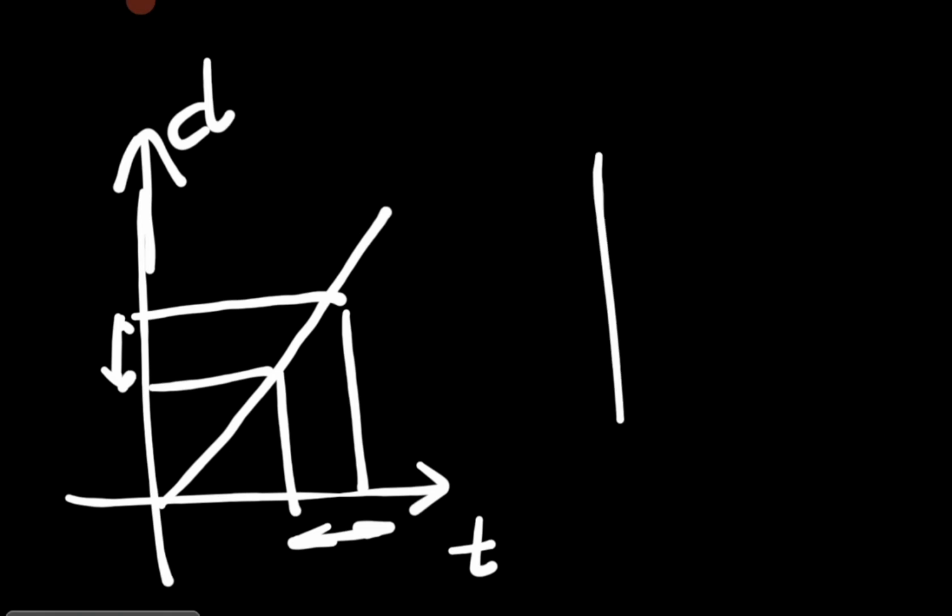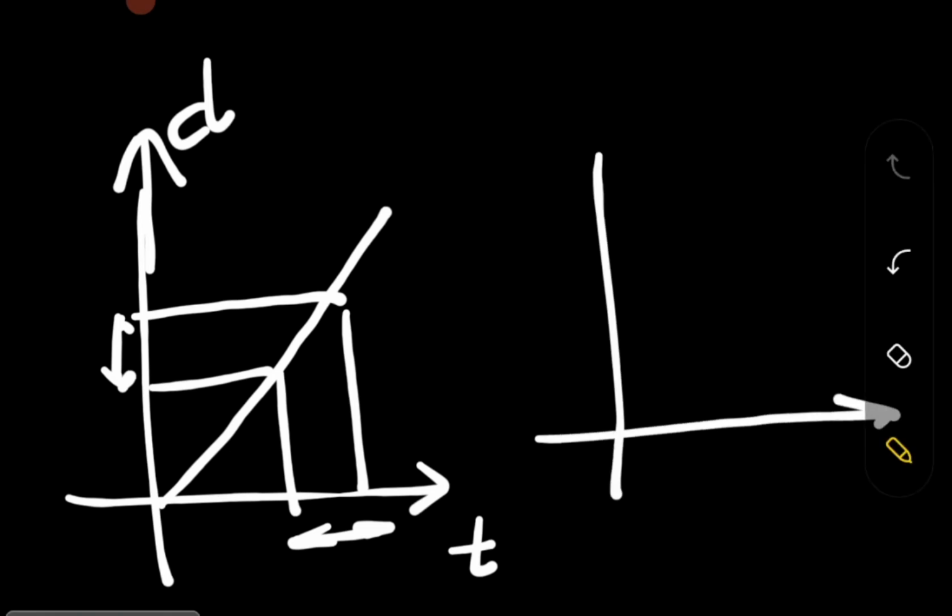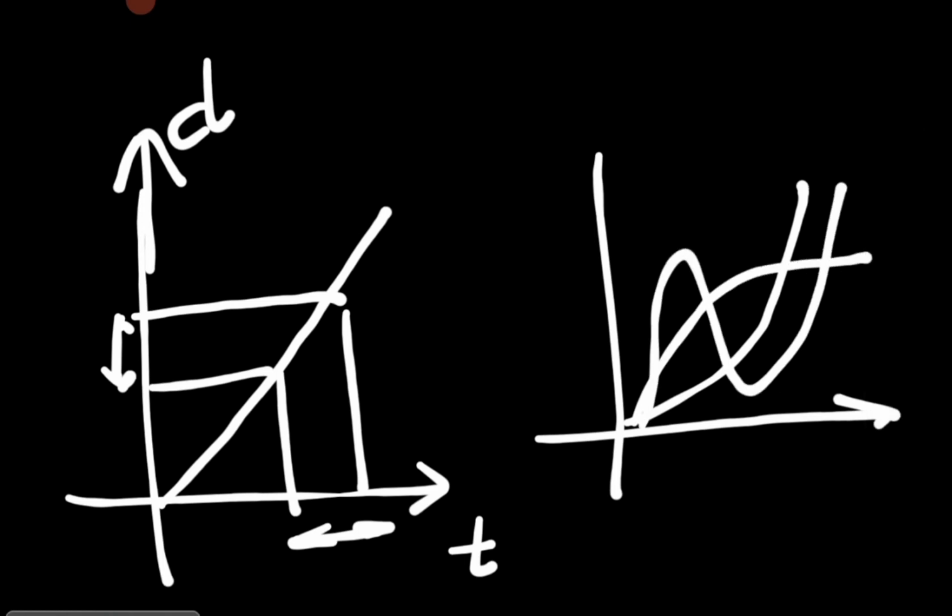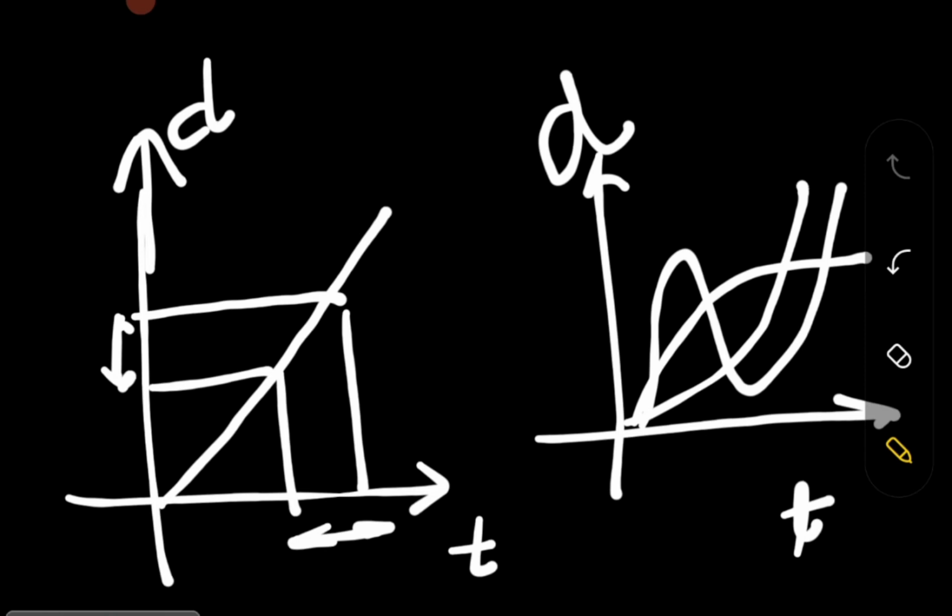And for non-uniform motion, you can draw any type of graph. You can draw this type of graph, or this type, or any other, or maybe this type of graph. Any graph that you show is going to be a non-uniform type of graph. Again, I am taking distance or displacement on this axis and time on this axis. Now here I have just said a word, that is distance or displacement.